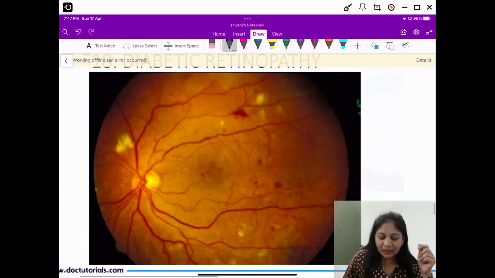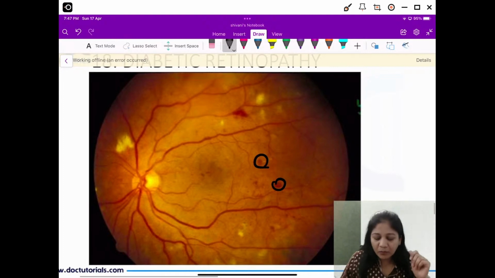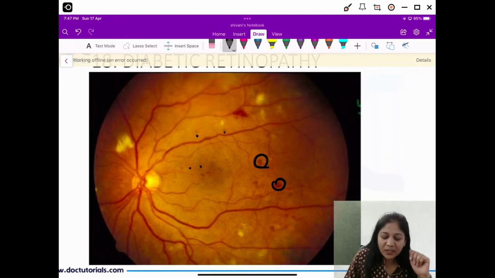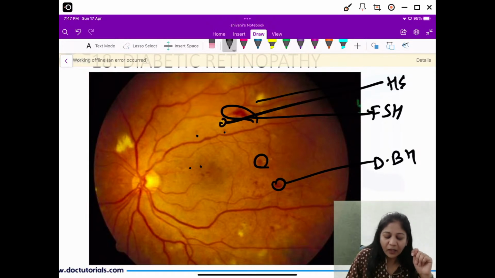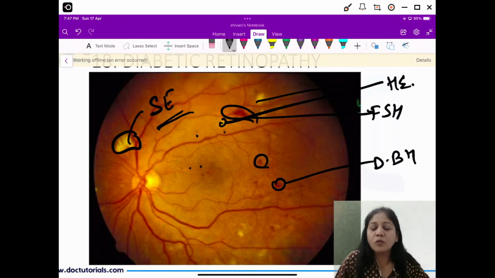Guys, we can see that this is your dot blot hemorrhage. Very small ones are your microaneurysms. This one is your flame shaped hemorrhage, isn't it? Dot and blot hemorrhage. The small one is your hard exudate, and the large one here is your soft exudate, which is also called a cotton wool spot. We don't have anything like soft exudate now, okay guys? We don't have anything like this now.